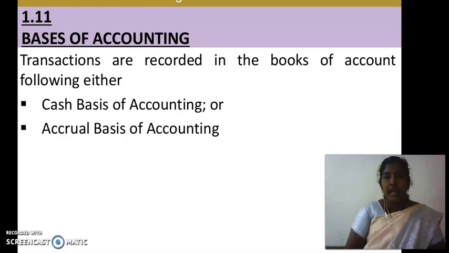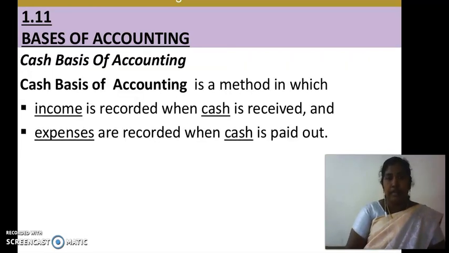Then we will learn about the basis of accounting. Transactions are recorded in the books of accounts following either the cash basis of accounting or the accrual basis of accounting. First, the cash basis of accounting. Cash basis of accounting is a method in which income is recorded when cash is received and expenses are recorded when cash is paid.